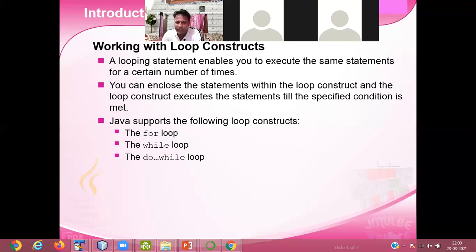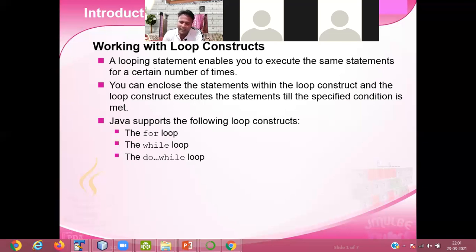Looping is of two types. One is fixed loop, another is variable loop. Fixed loop means where you know how many times the repetition is going on. Variable loop means you don't know in advance how many times the repetition is going on.